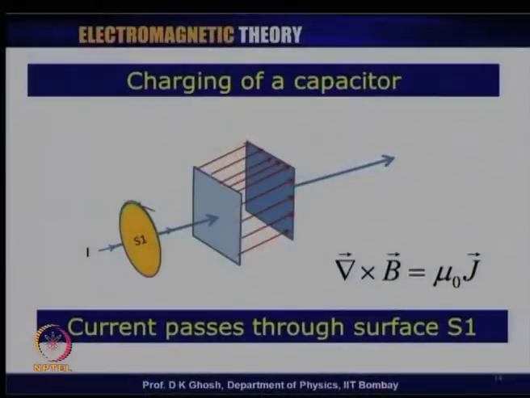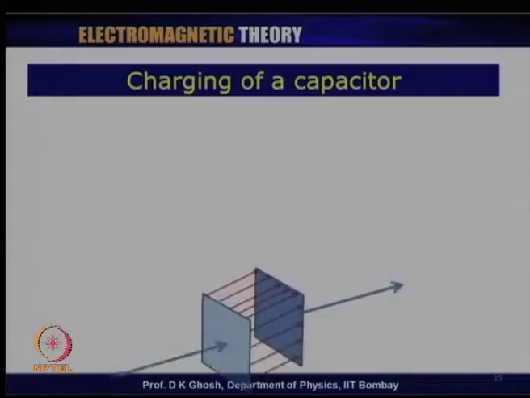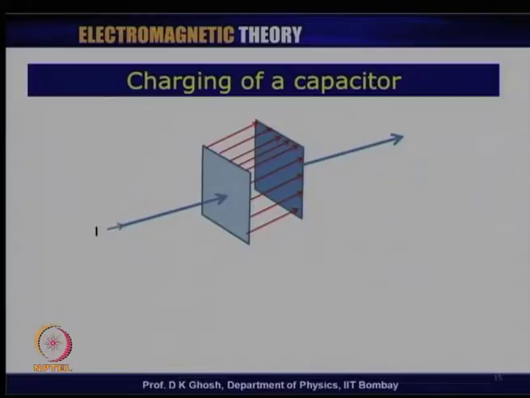So, suppose instead of the surface S1 through which the current passes and as a result the magnetic field lines also pass, let us look at a slightly different situation. Again I have the same situation, I have however a slightly different surface. You notice this is a pot-like surface. I have this same loop C, but this time, instead of choosing the surface on the plane of the loop, I had taken it like this.